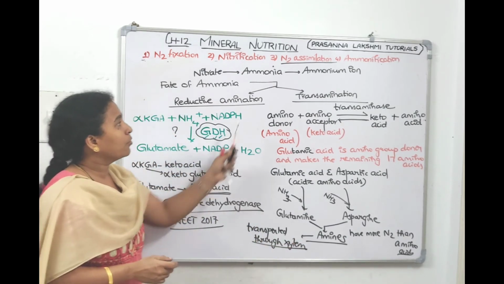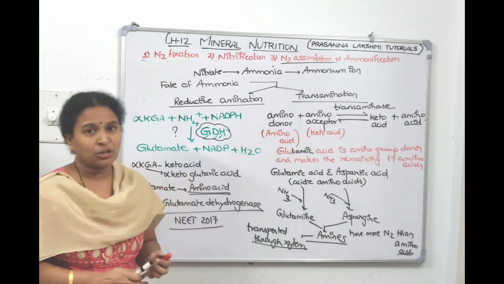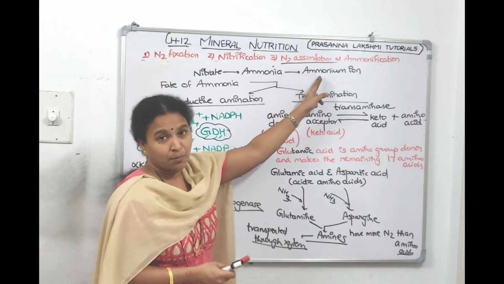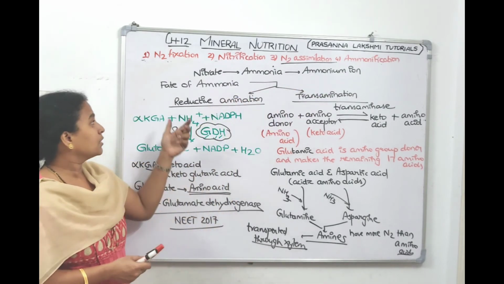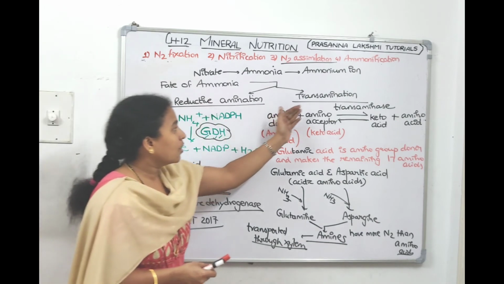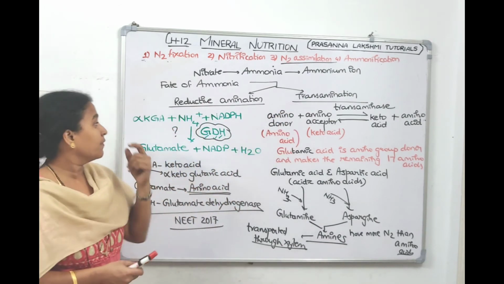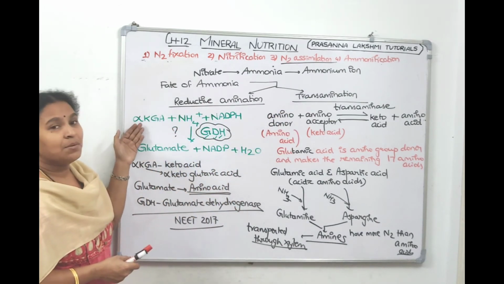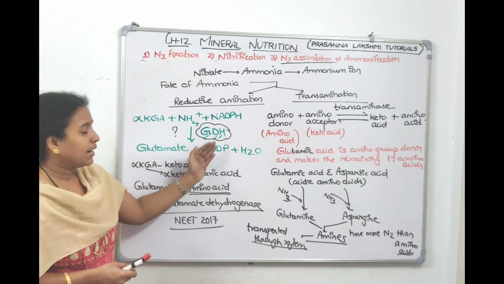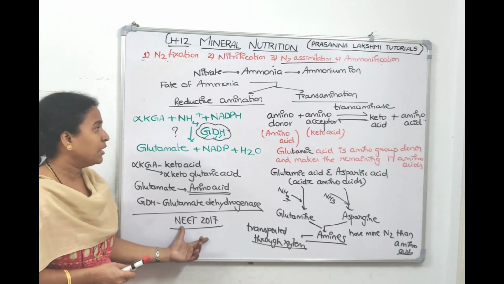Children, we are talking about the third step, nitrogen assimilation. We converted nitrite to ammonia and ammonia to ammonium ion. And what is the fate of the ammonia? Two steps: reductive amination or transamination. In reductive amination, a keto acid becomes an amino acid. The enzyme GDH, glutamate dehydrogenase, came in the NEET examination.